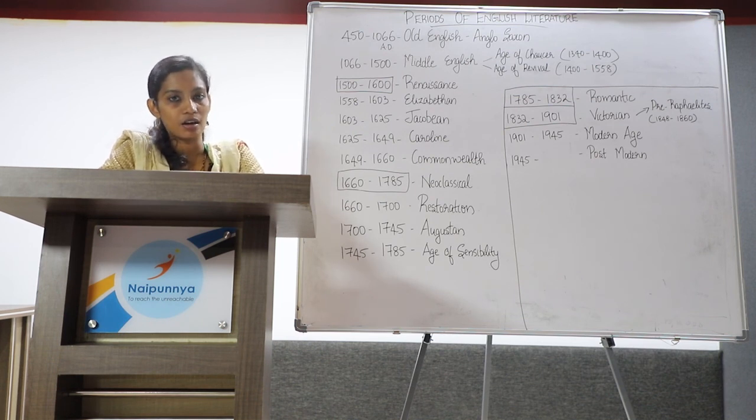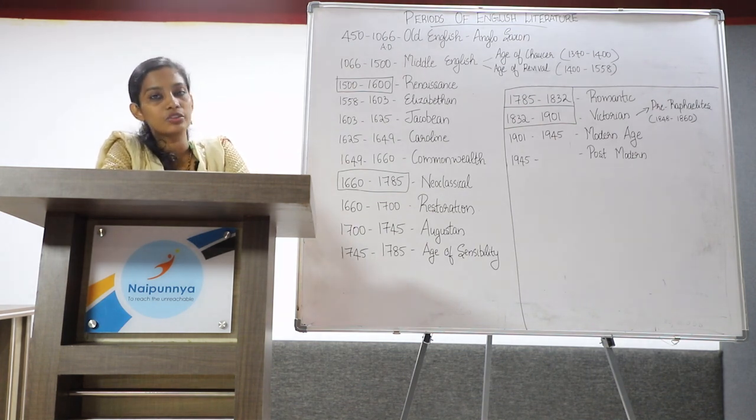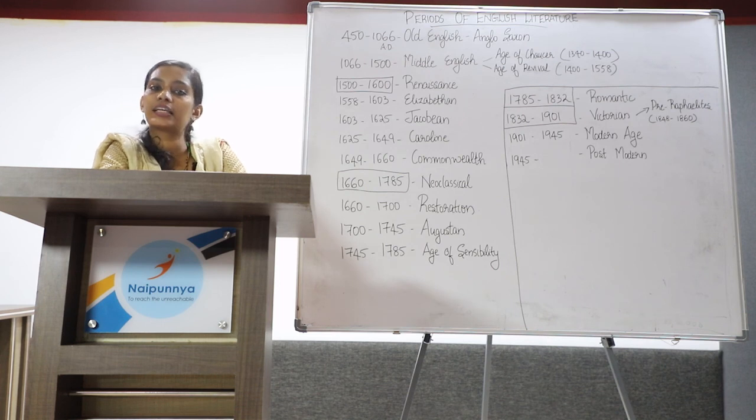Popular writers of this era are T.S. Eliot, James Joyce, Virginia Woolf, Joseph Conrad, George Orwell, E.M. Forster, D.H. Lawrence, etc.